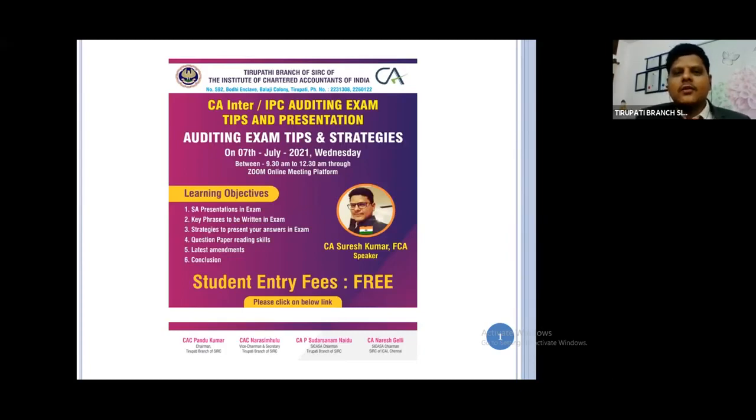So today we are discussing auditing exam tips and strategies, very important for the CA Inter and IPC students. There are n number of CA Inter students who are facing a problem, particularly CA IPC students, though this is the last attempt. A representation has been given to the Institute regarding postponement, carrying the old syllabus forward to the next 6 attempts, based on the decision taken by ICAI.